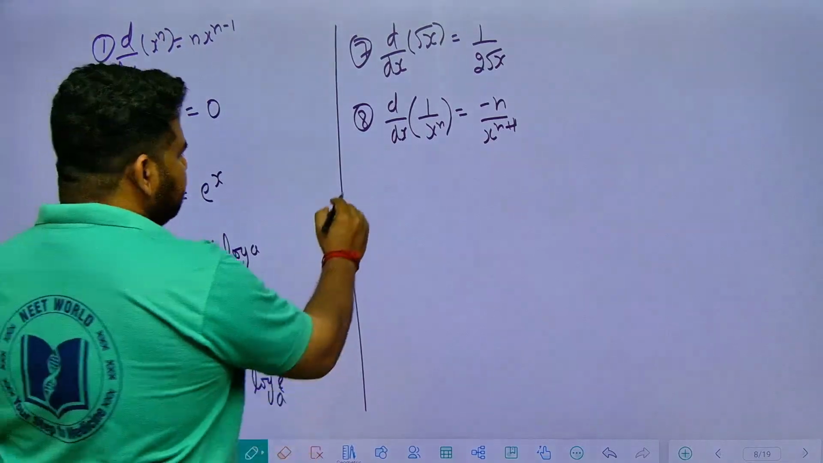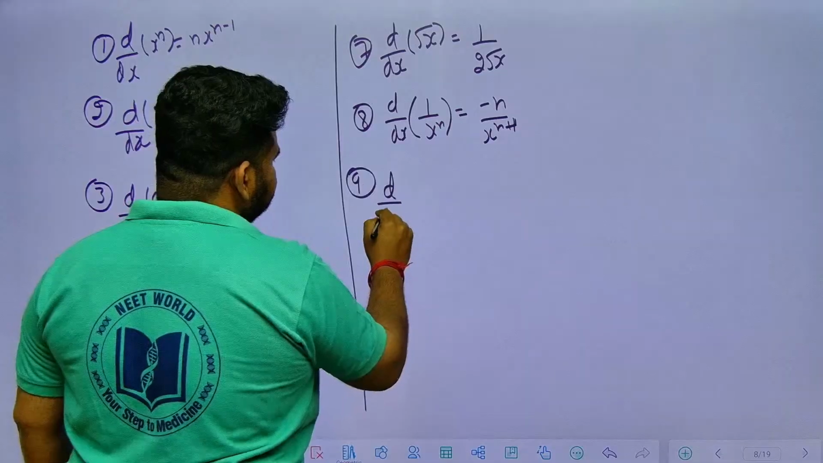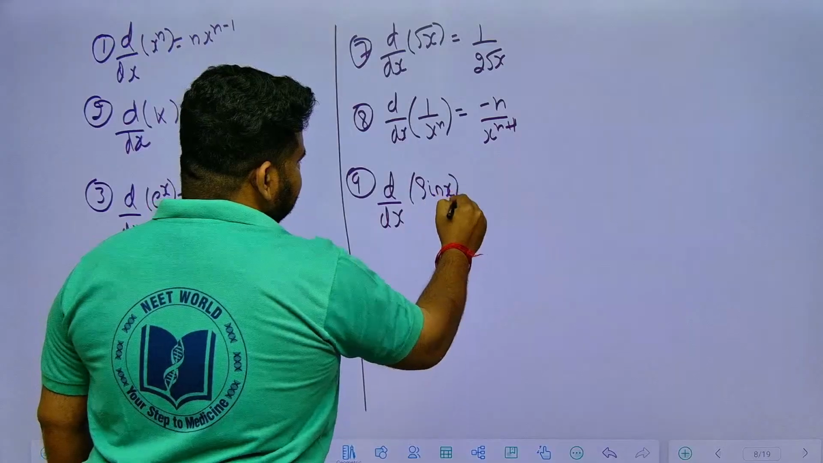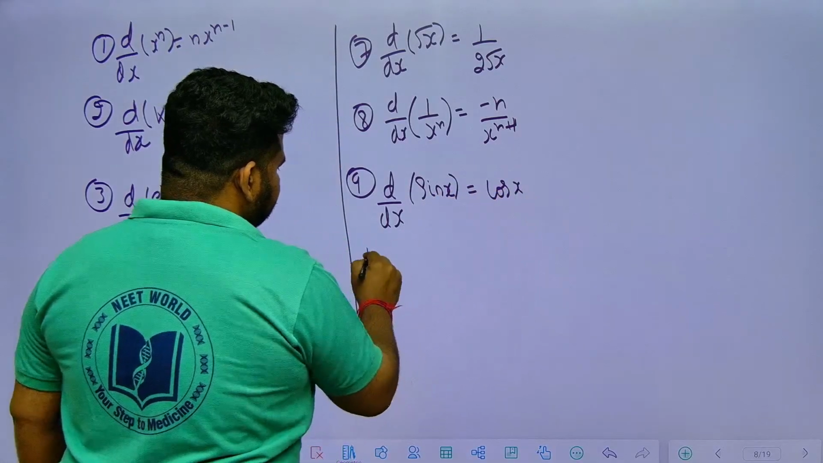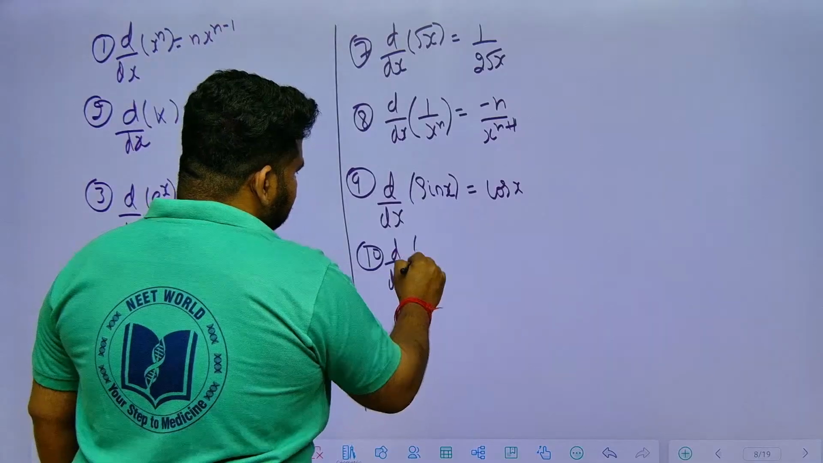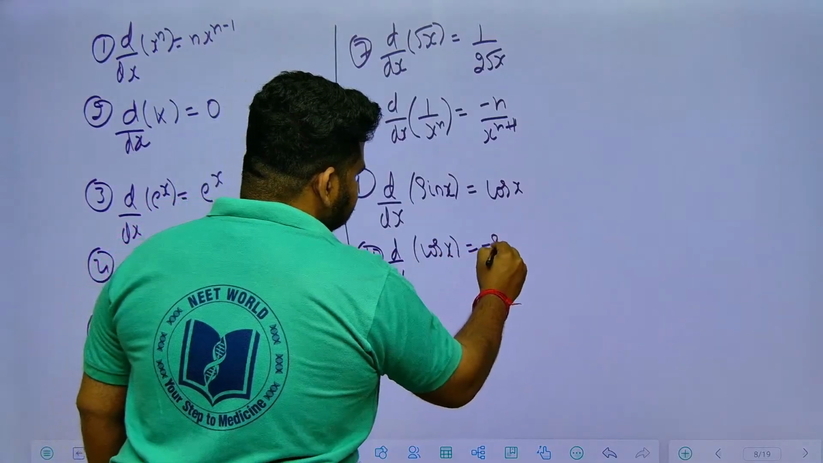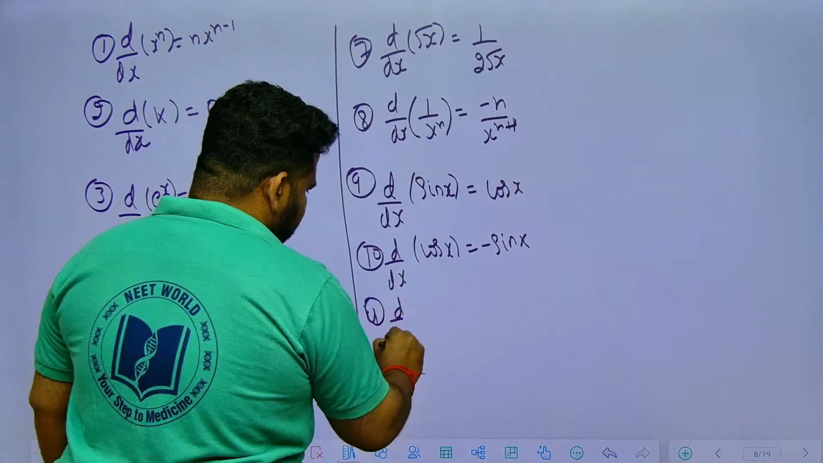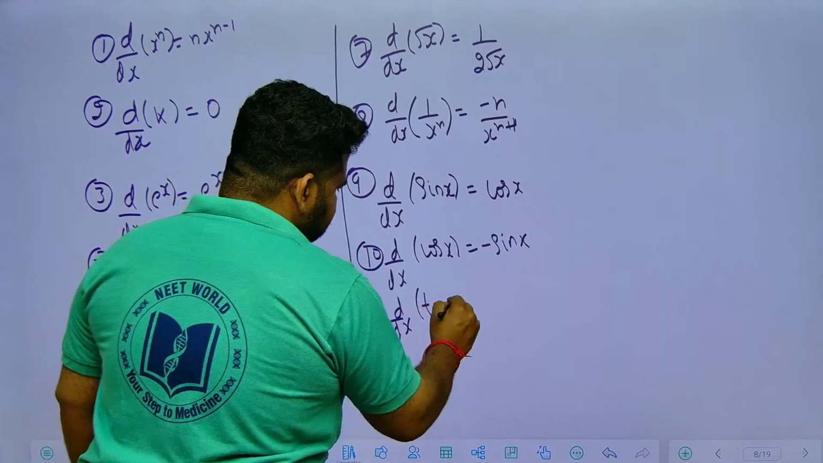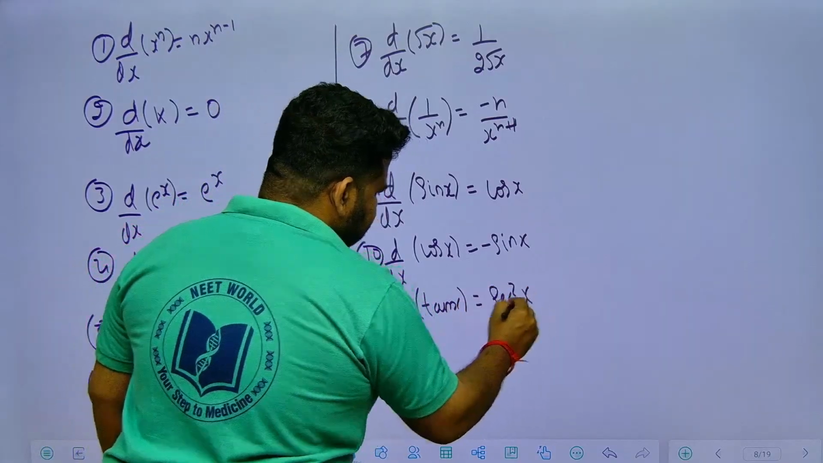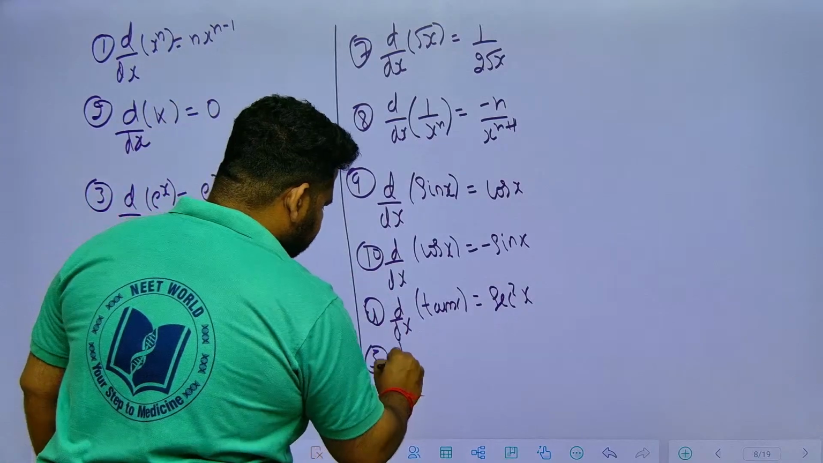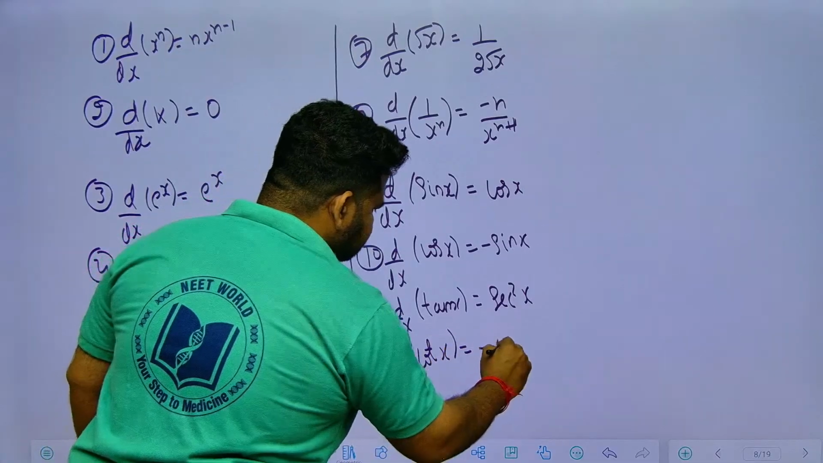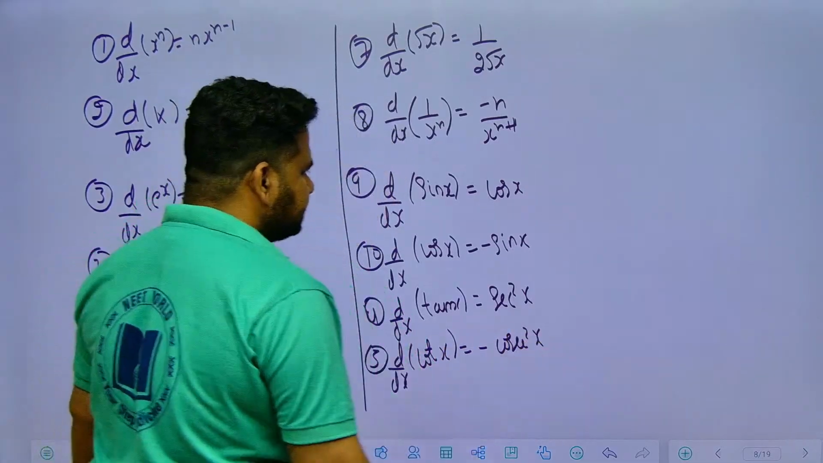Now let us write derivatives of trigonometric functions. What are the things that we have? Derivative of 6 trigonometric functions: sin x, derivative of sin x is what? Cos x. Derivative of cos x is what? Minus sin x. Derivative of tan x is secant square x. d by dx of cot x is what? Minus cosecant square x, okay.